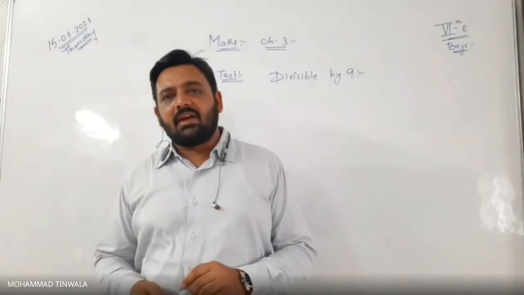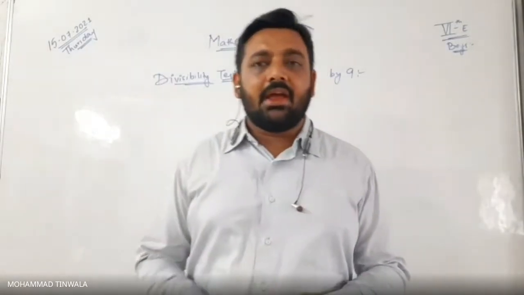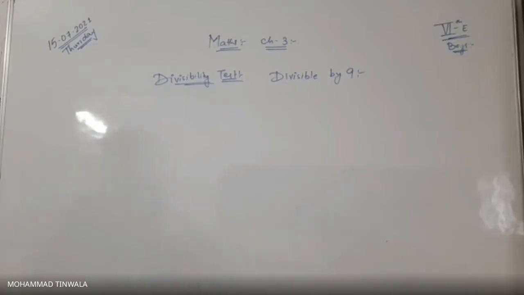How can we recognize a number is divisible by 8? Sir, we have to check the last 4 digits. Last 4 digits? Last 3 digits, beta. Yes, sir. We have to check the last 3 digits of a given number. If that part is divisible by 8, that means the given number will be divisible by 8.